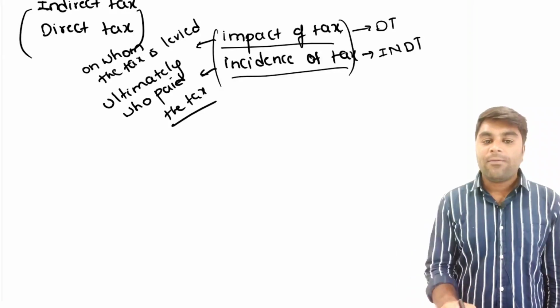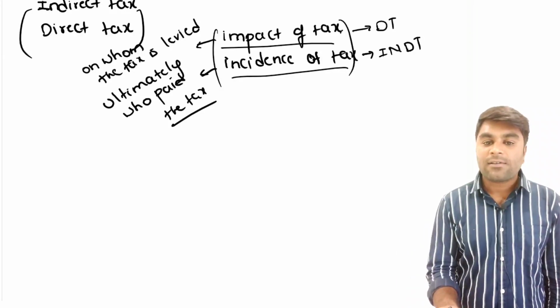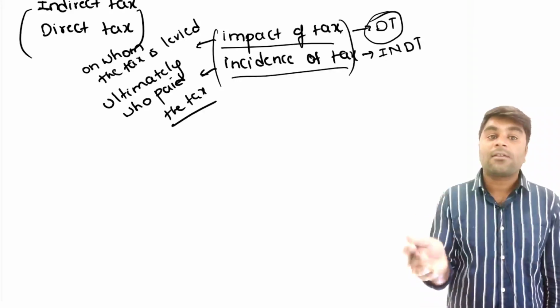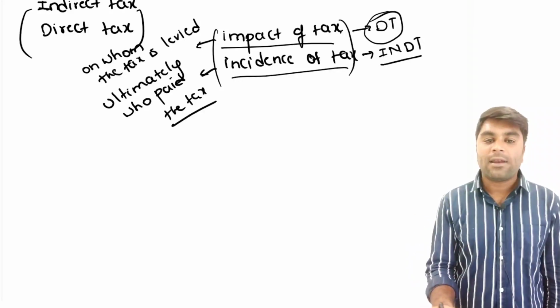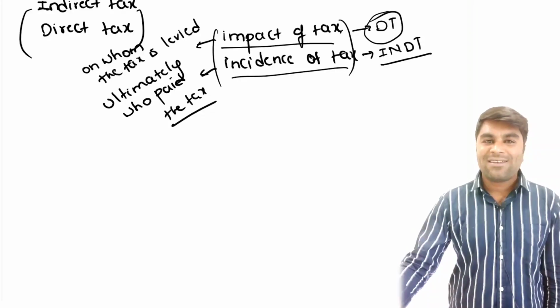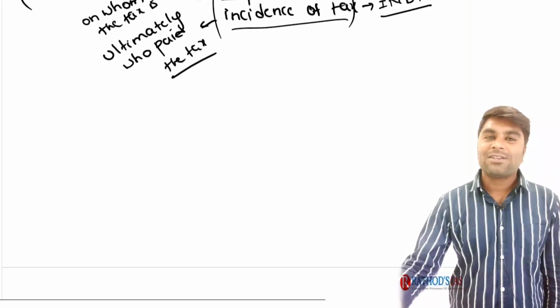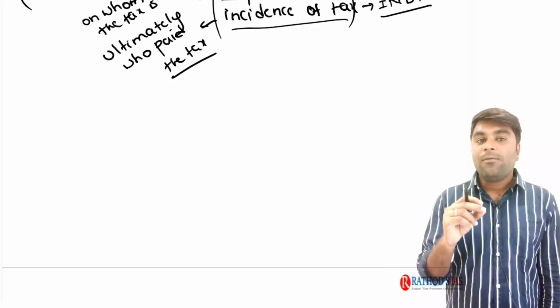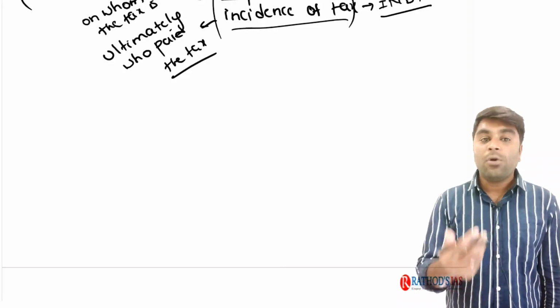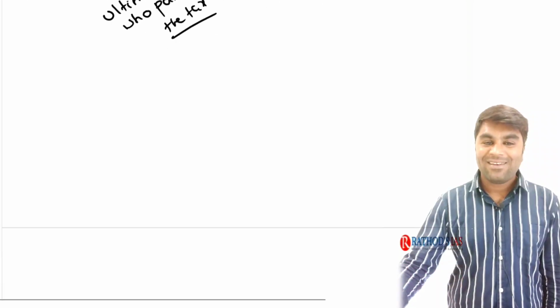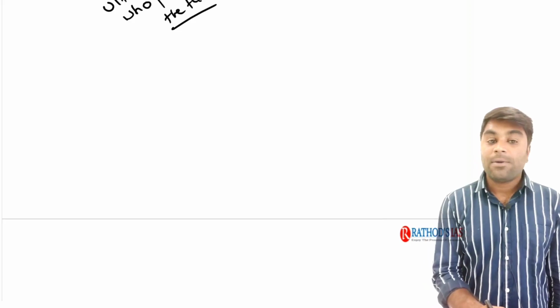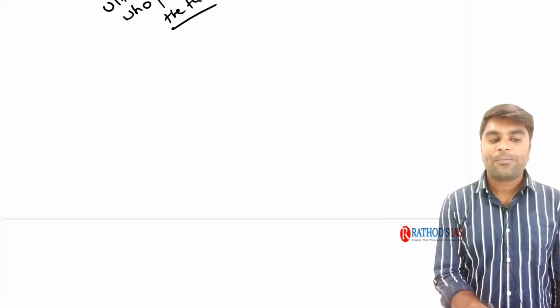Now, as I said, if impact of tax and incidence of tax is on the same person, we call it a direct tax, and if impact of tax and incidence of tax is on multiple points, we call it an indirect tax. Now, let us try to understand these things with an example so that things will be very clear in your mind. As I said in my previous classes, economy will be very easy to understand if you have an example for it. So, let us take an example and understand the difference between the direct tax and indirect tax.